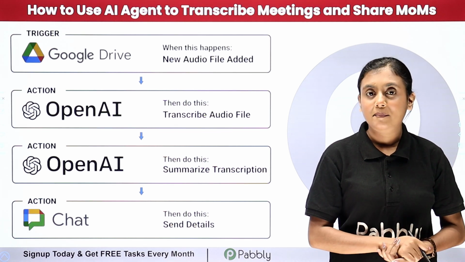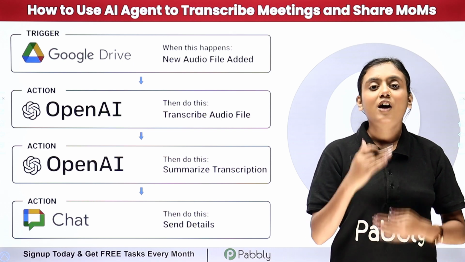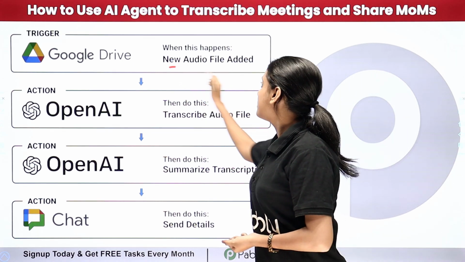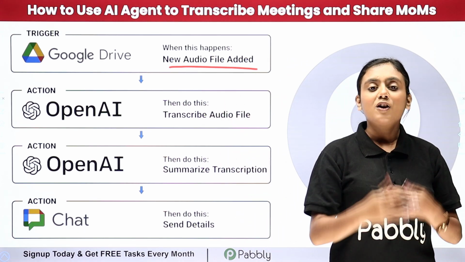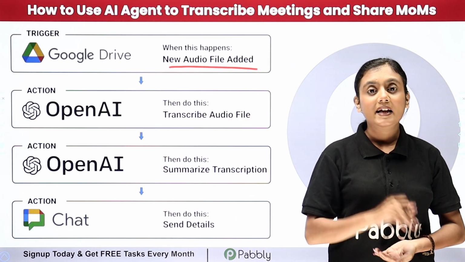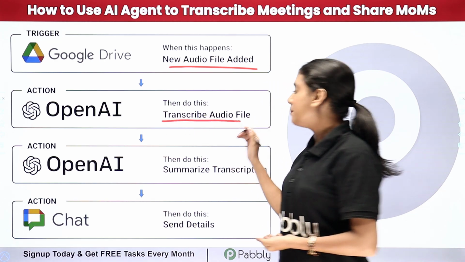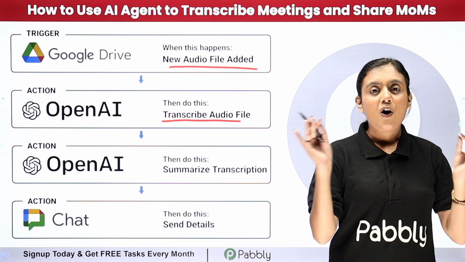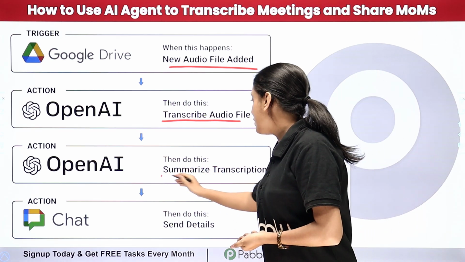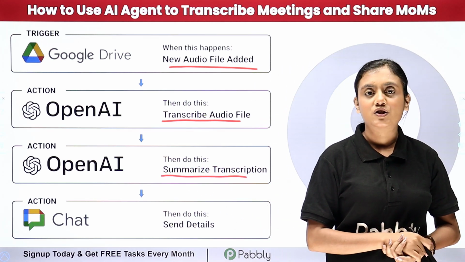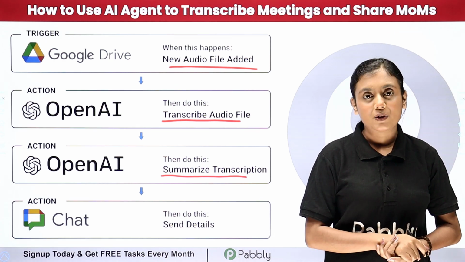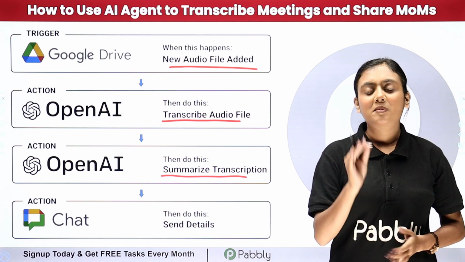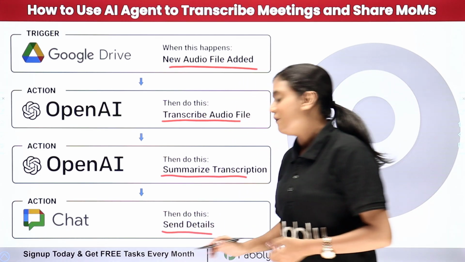I record all my meetings as an audio file. Now what I want is that as soon as I upload this audio file in the Google Drive folder that I've created, automatically an AI agent is firstly going to transcribe the audio file. And as the audio file is transcribed, automatically the MOM summary is going to be generated by the same AI agent. And as that MOM is generated, it is going to be shared to my team in the Google chat space that I've created.